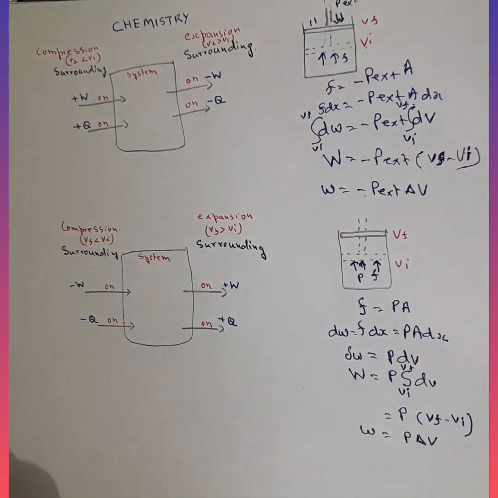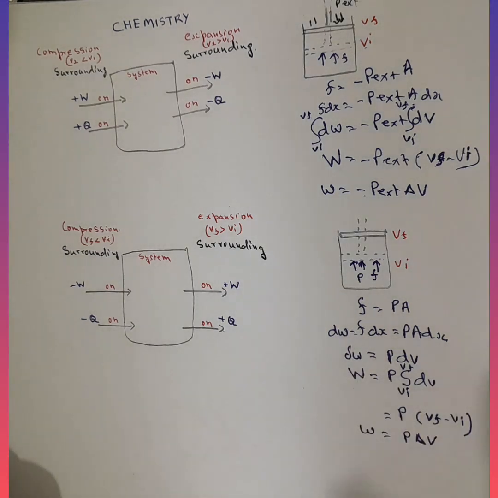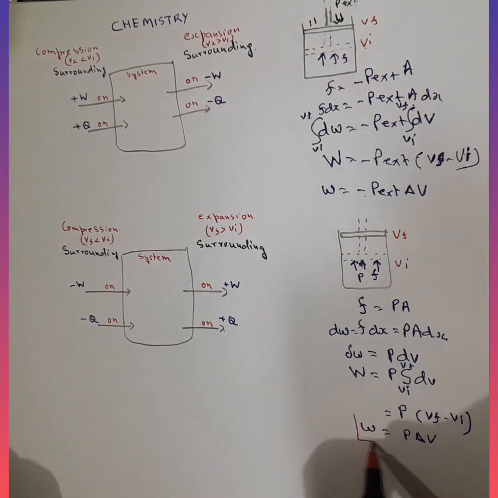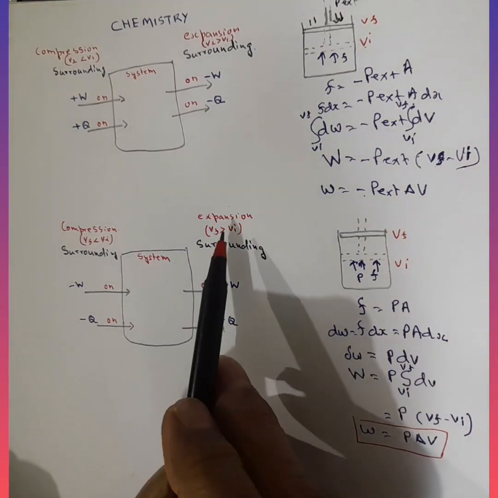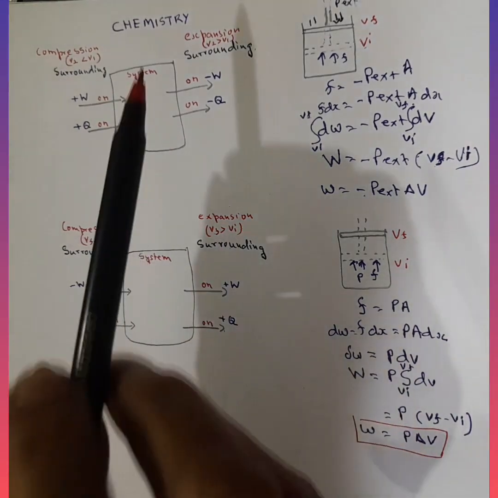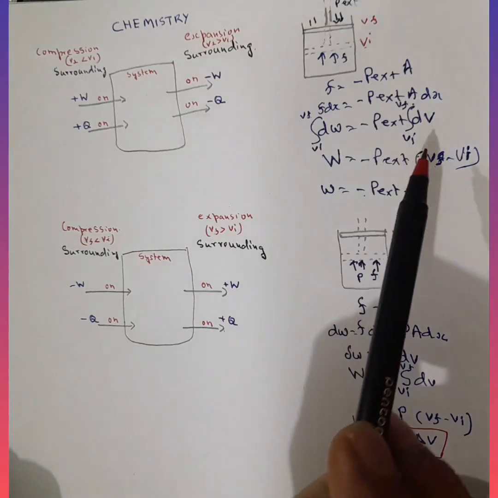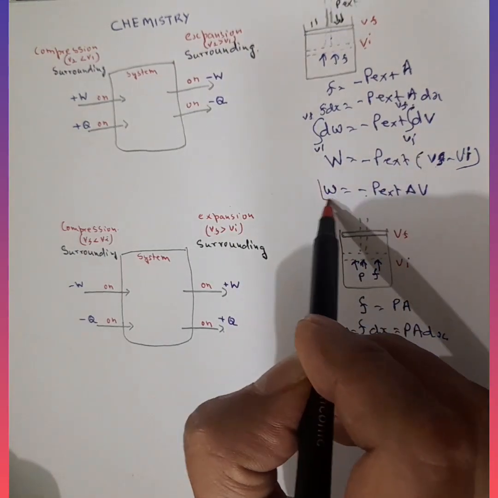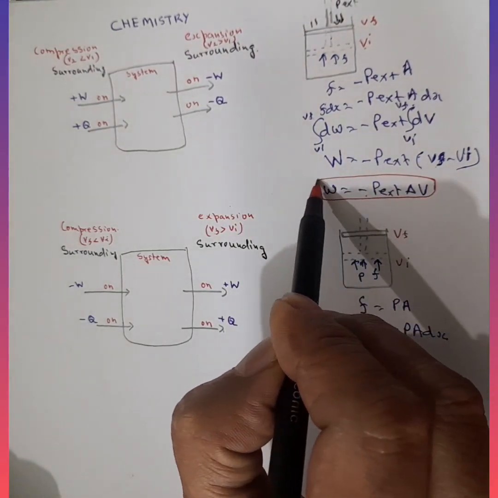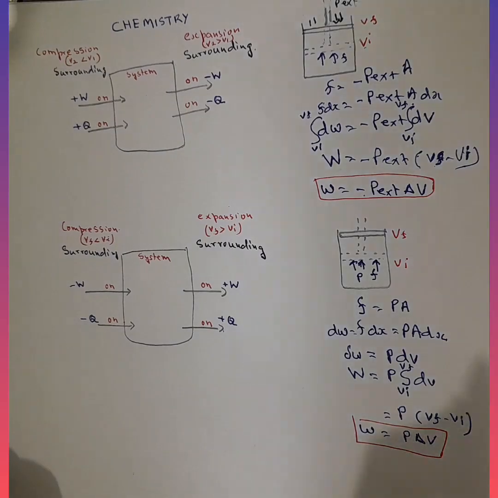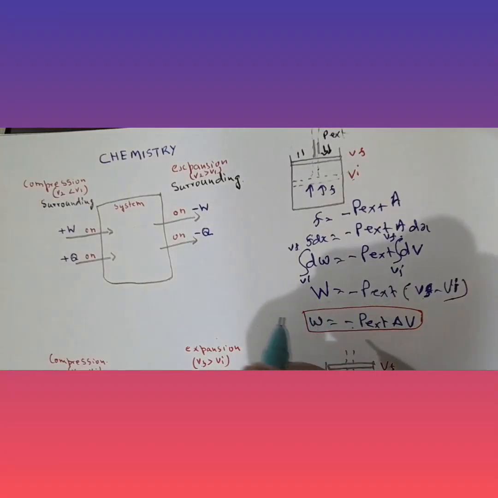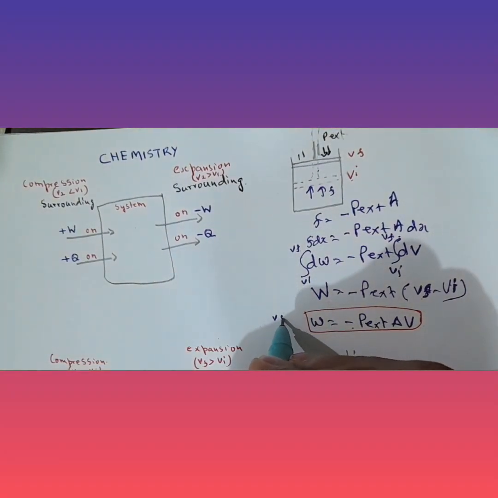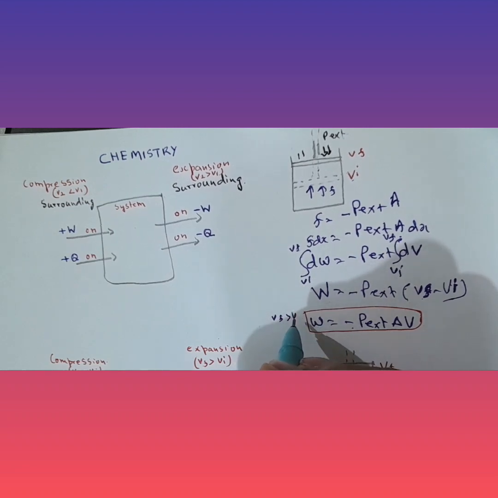So here what we found is it's positive work. Now this is also in case of expansion. In case of expansion, positive work. Here in chemistry, in case of expansion, it was negative work. Now furthermore, here Vf is greater than Vi.